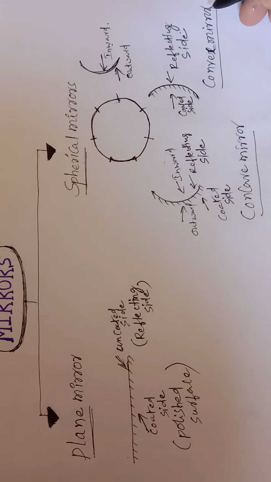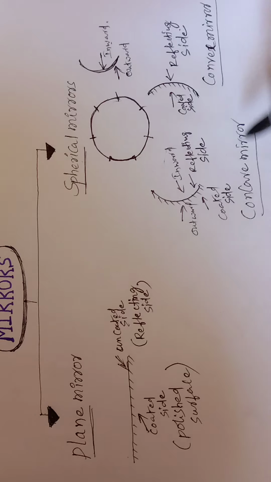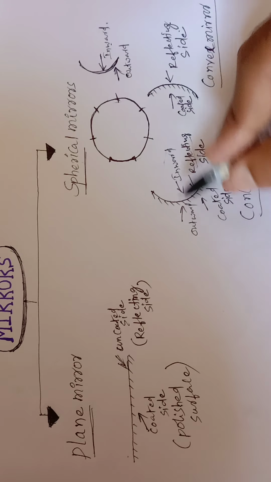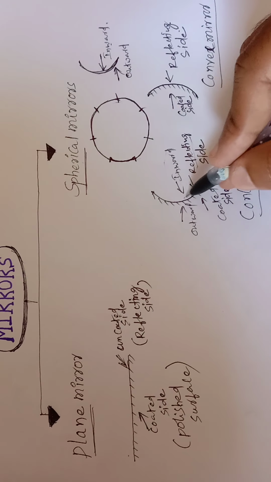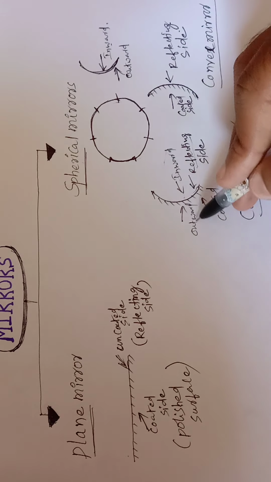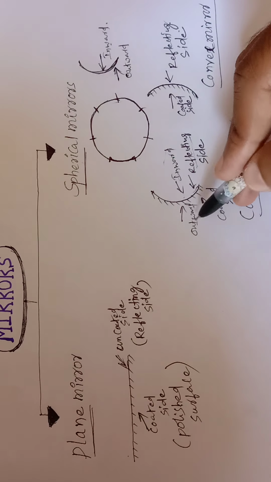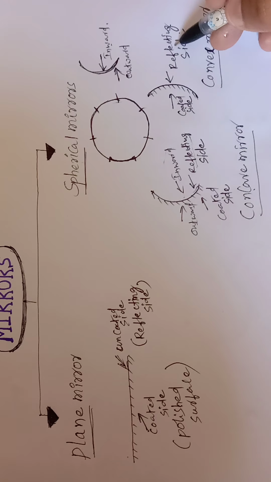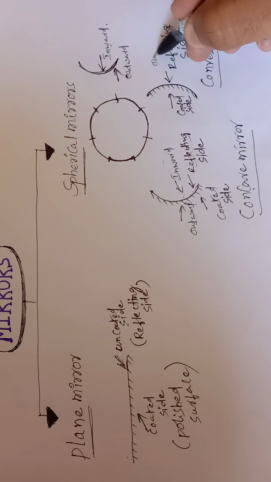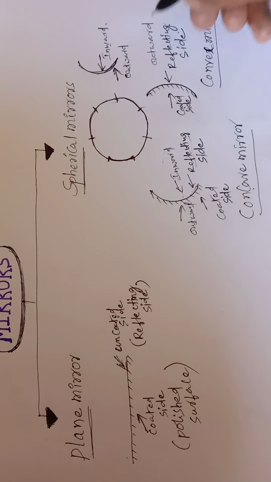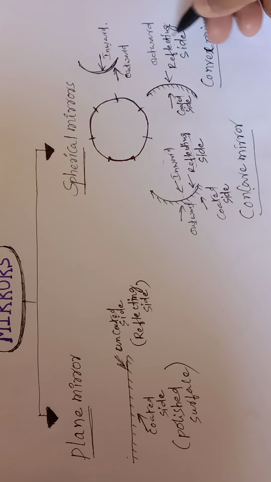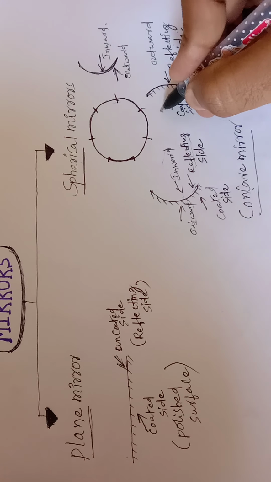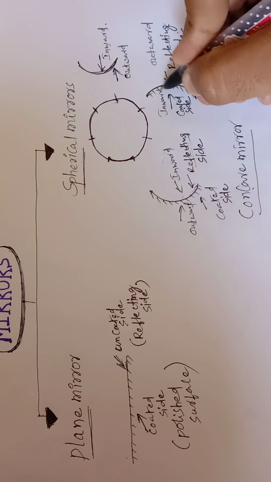It is very important and very easy to understand. Does the concave mirror have the reflecting side inward or outward? Inward. This is the reflecting side, and the outward is the coated side. Does the convex mirror have the reflecting side outward or inward? Outward. In the case of the convex mirror, the reflecting side is outward and the coated side is inward.